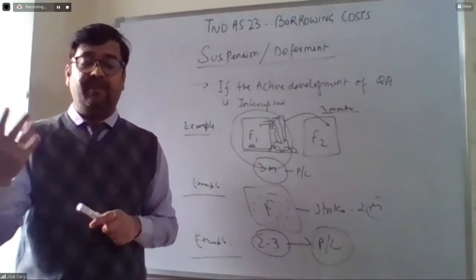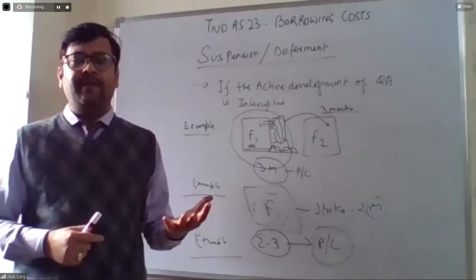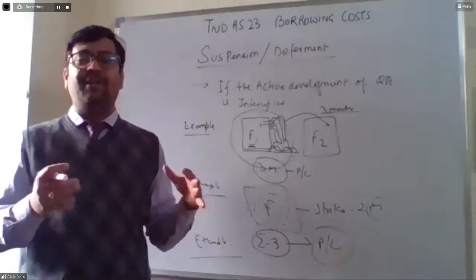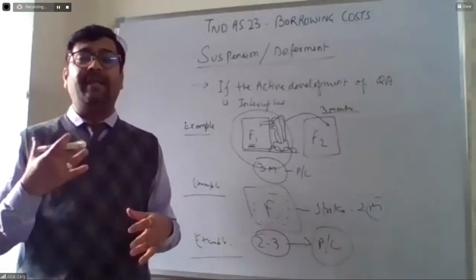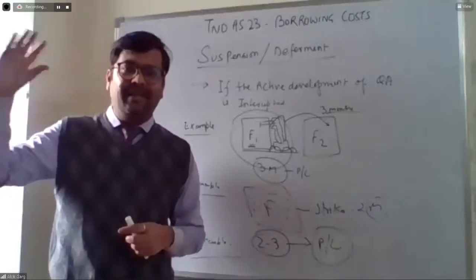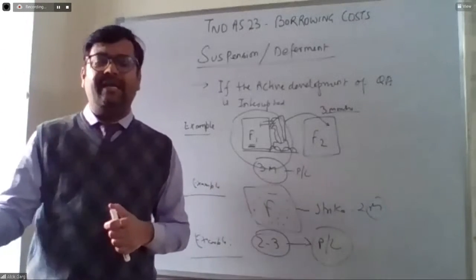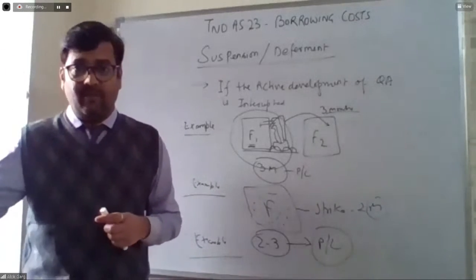Second example, in the case of Cherrapunji or Meghalaya, where there are heavy rains. For example, if the company is constructing a bridge or a dam in Delhi or Mumbai, let's say it will take 2 years. But in the rainy areas or the hilly areas, it will take around 3 or 4 years.